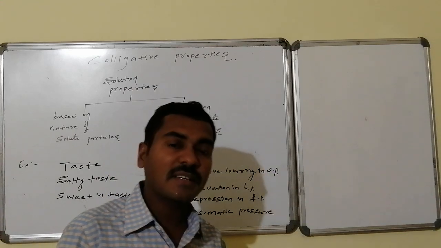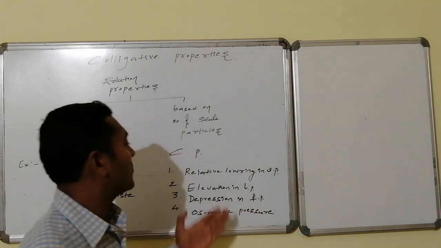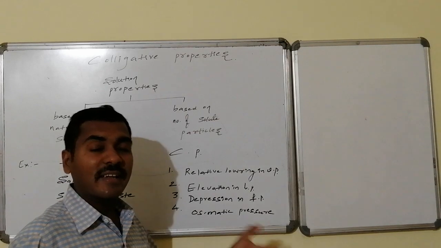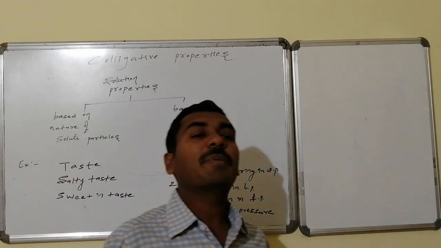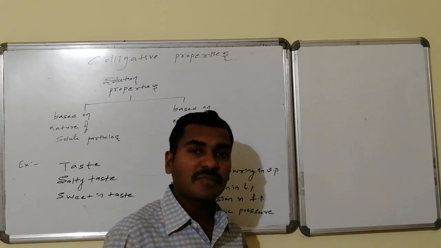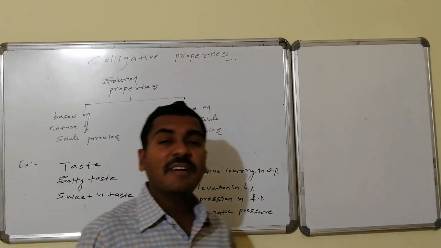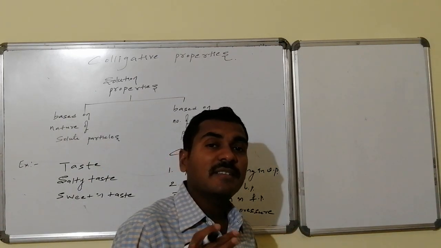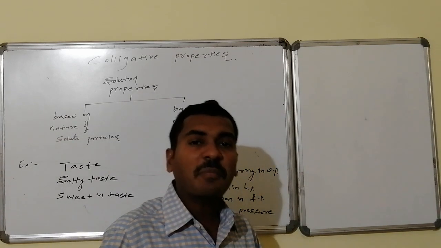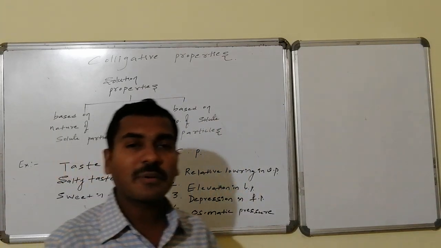The first three properties are relative properties. There is a quantity originally, and there is a difference in that quantity after making it a solution. Such properties are relative properties. See the word relative in lowering in vapor pressure: vapor pressure decreases, and the decrement with respect to the original vapor pressure of the solvent is the relative lowering in vapor pressure. Boiling point is not a colligative property, but there is an enhancement in boiling point after making it a solution. As the number of particles increases, this elevation increases. Thus, elevation in boiling point is a colligative property.